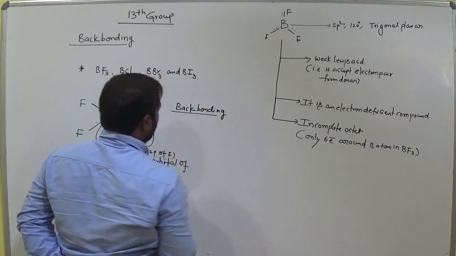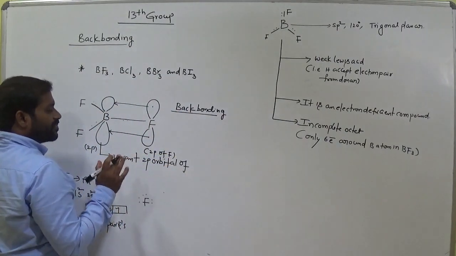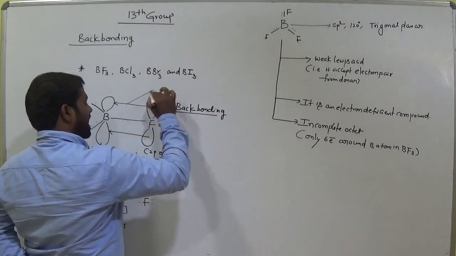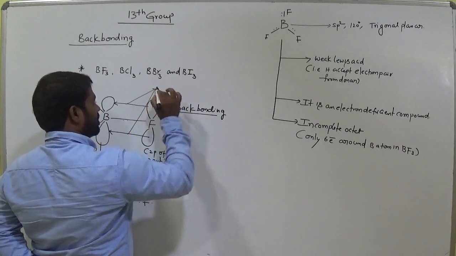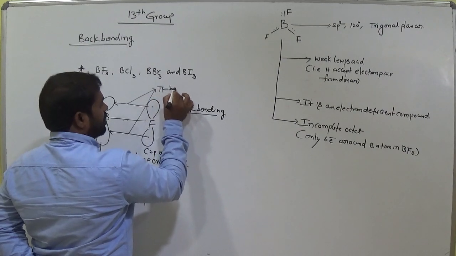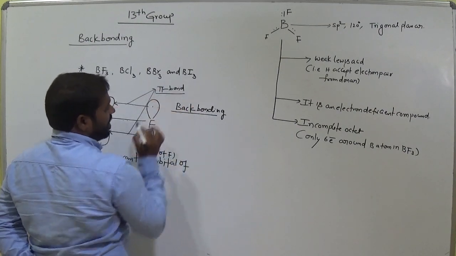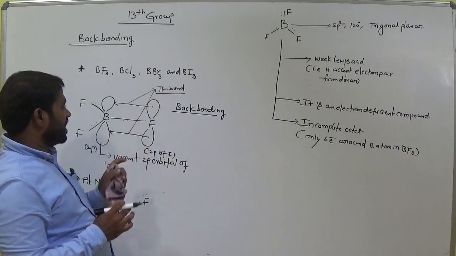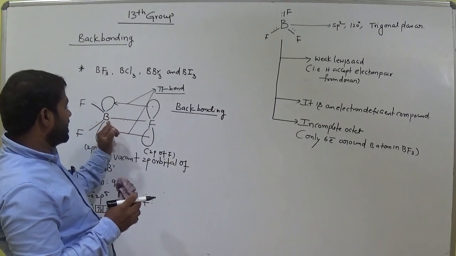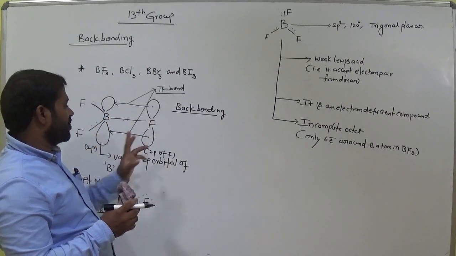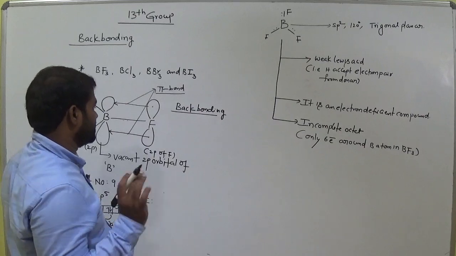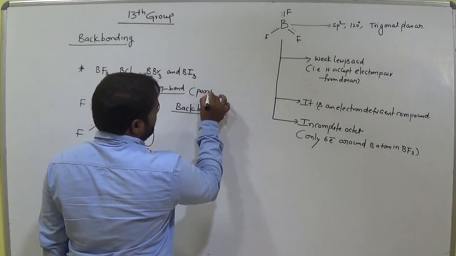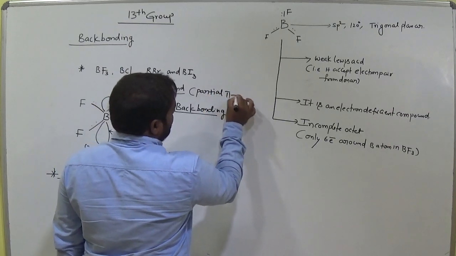This is called back bonding. Okay, which type of back bonding? Now these act as pi bonds. How does it act as a pi bond? We have sigma bond, pi bond. So now this acts as a pi bond. Now a pi bond exists between boron and fluorine. Clear? Remember this. So we call it a partial pi bond.